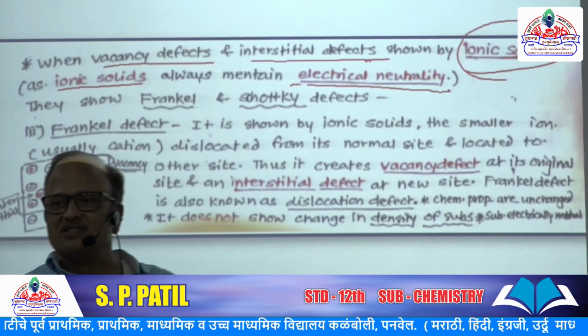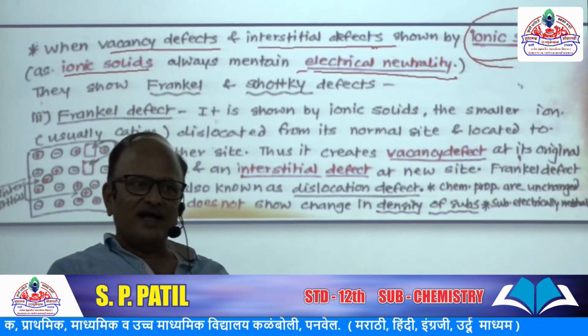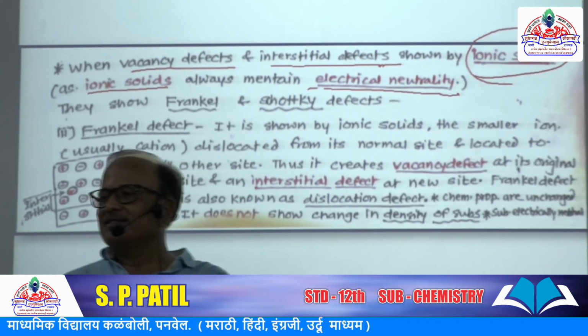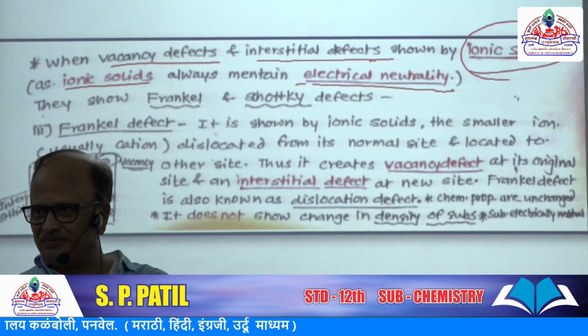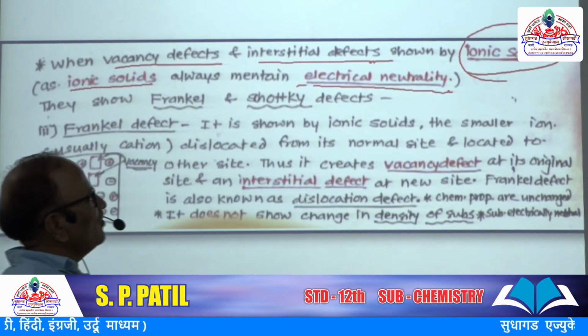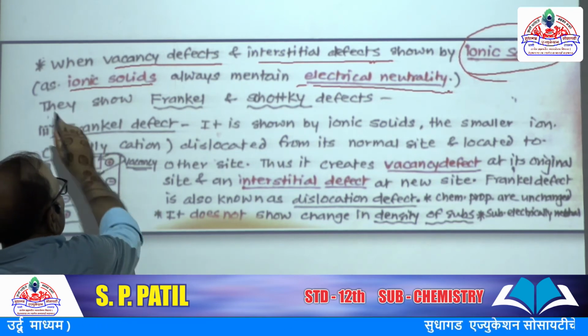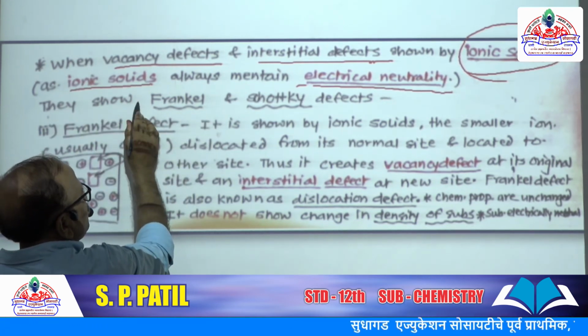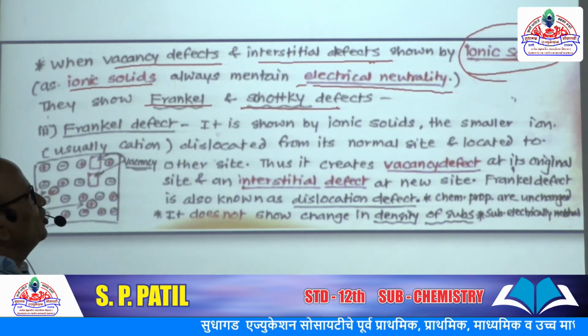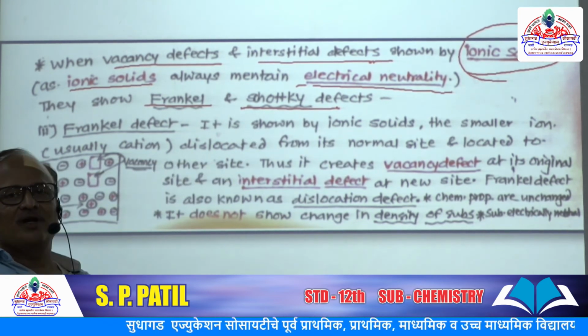Why? Because the number of cations and the number of anions are equal in that crystal, so that crystal is electrically neutral. So an ionic solid shows Frenkel defect and Schottky defect.